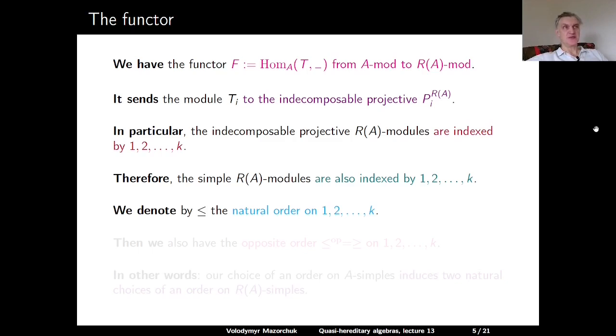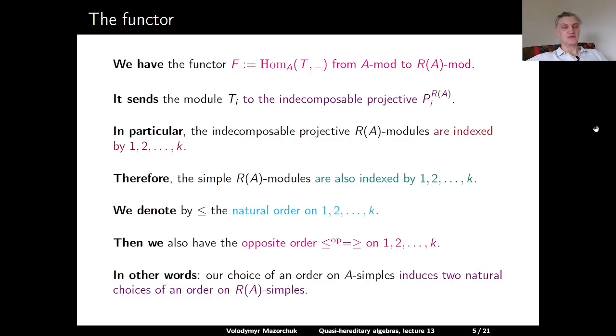So we started with defining the natural order 1, 2, 3, and so on up to k, and the natural order is the order being less than or equal to, which we used to define the quasi-hereditary structure on the algebra A. We also have the opposite order, that's of course the order of being greater than or equal to, on the same set 1, 2, and so on up to k. So we have two natural linear orders on this set, being less than and being greater than.